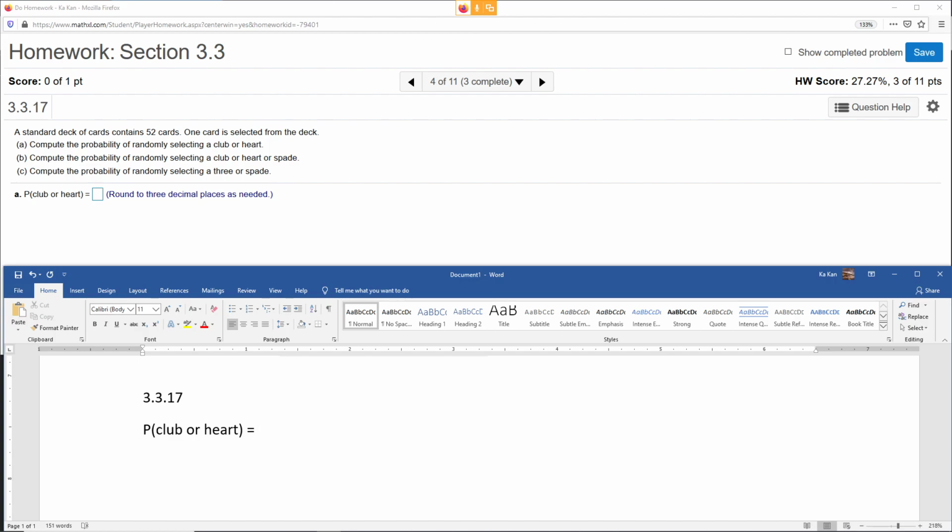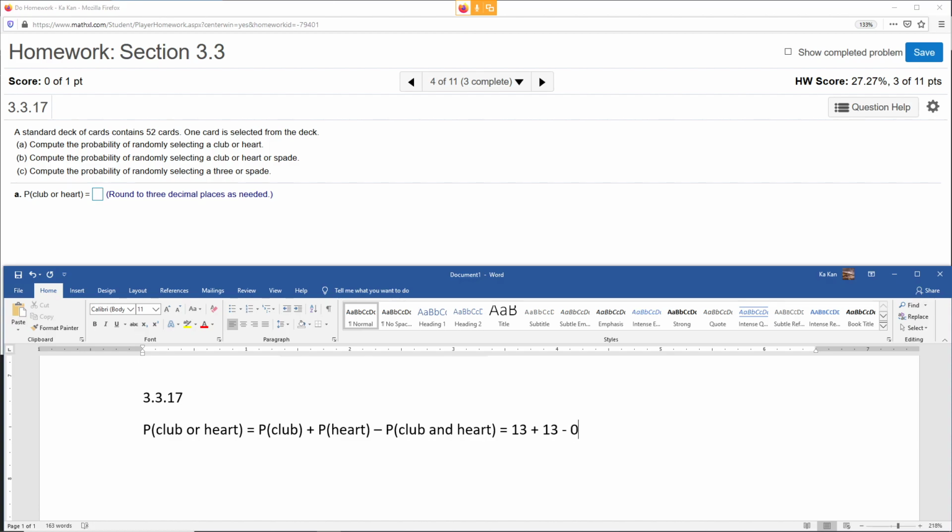So the question would be, how many clubs do we have, plus how many hearts do we have, and then you subtract how many are in between, which is club and heart, right? I know for people who play poker, you know what you're talking about. Well, here's the thing. How many clubs do we have in a poker deck? 13. How many hearts do we have? 13. How many are both club and heart at the same time? The answer is none, right? You cannot be both at the same time.